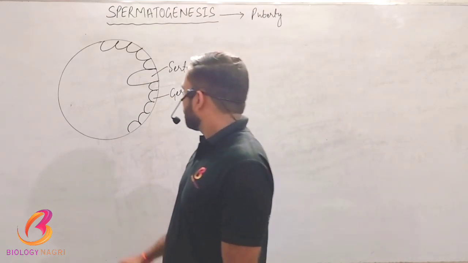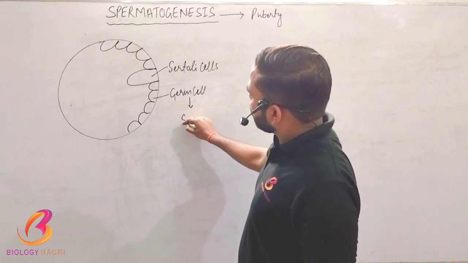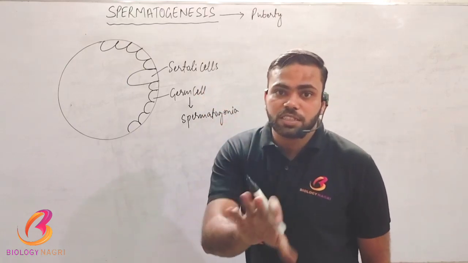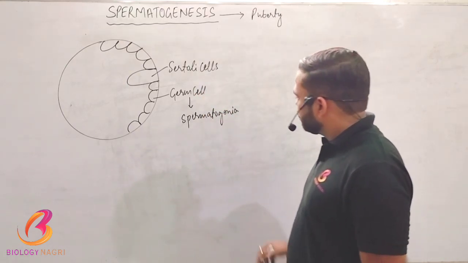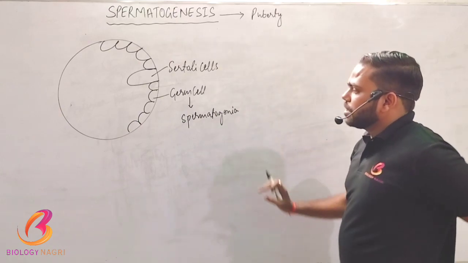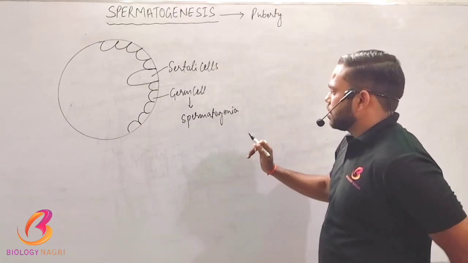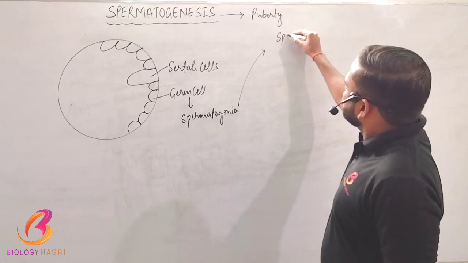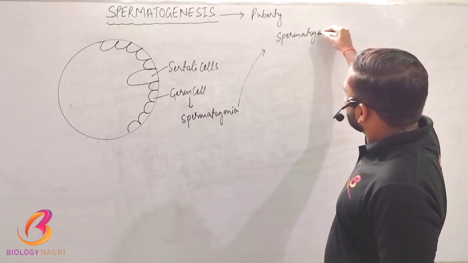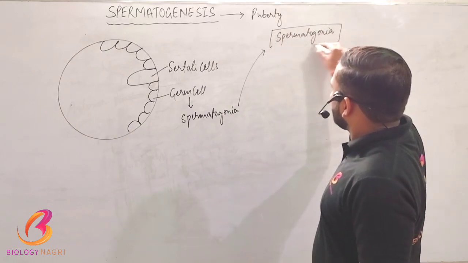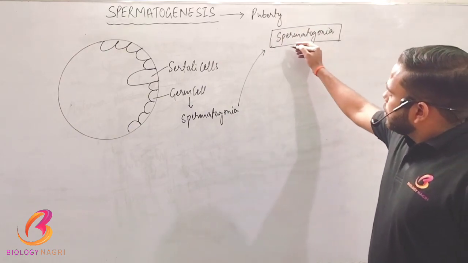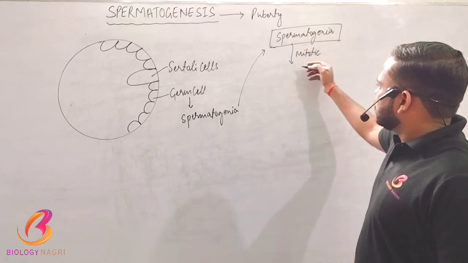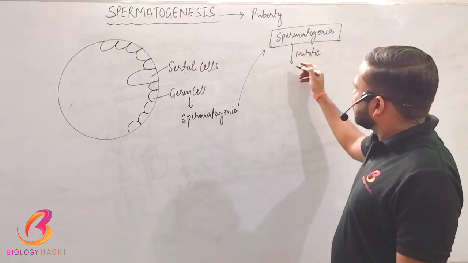Now see what happens. These germ cells, called spermatogonia, which are the sperm mother cells, or we can say the primordial germ cells, are where spermatogenesis starts. This spermatogonia, which is a male germ cell, or we can say an immature sperm, goes through mitotic division and increases in number.